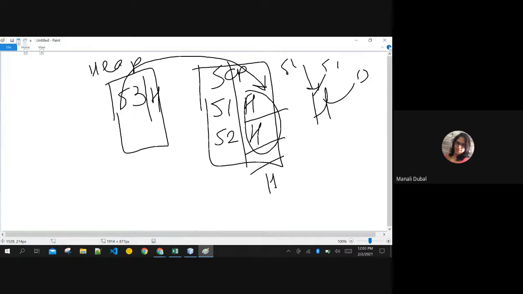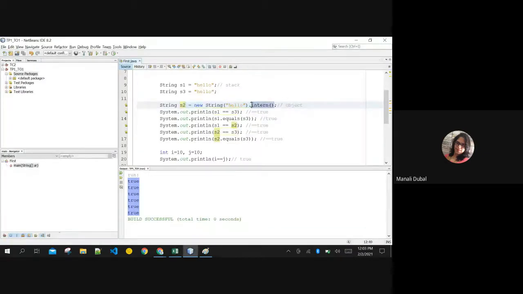I just use the method intern. Intern will convert this string value to a simple value like this. If there are the same values in this pool, then S2 will have the same memory allocation as S3 and S1 also. And now everything is true here. Are you getting this?